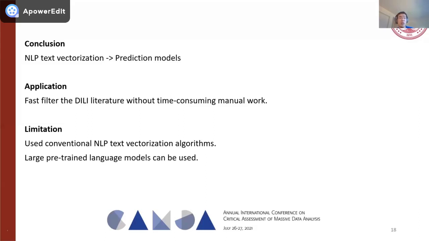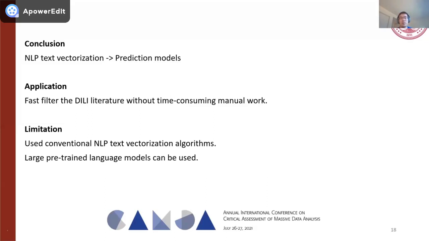DILI, the drug-induced liver injury, has been regarded as the main killer of prospective new drug candidates because it may cause acute liver failure and even death. But so far, most DILI research results are in the free text format in scientific publications. The models developed in this study may enable researchers to quickly filter the DILI literature without the time-consuming manual work to check and read the publications.